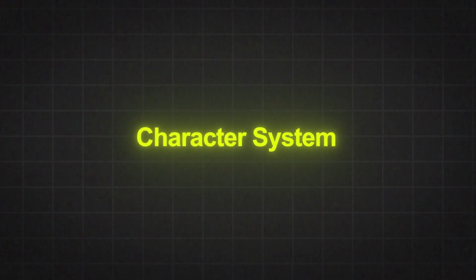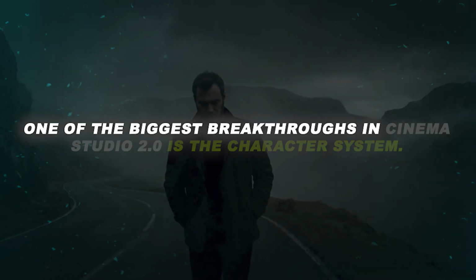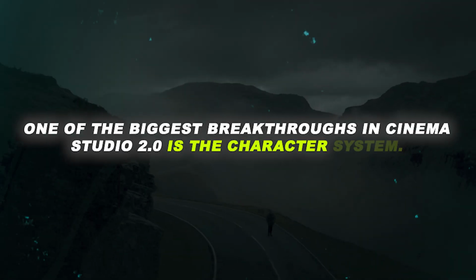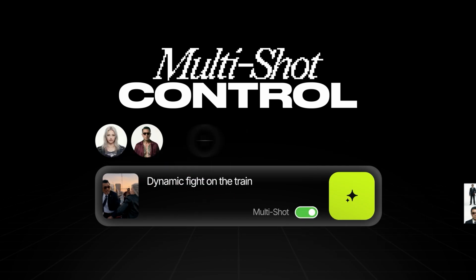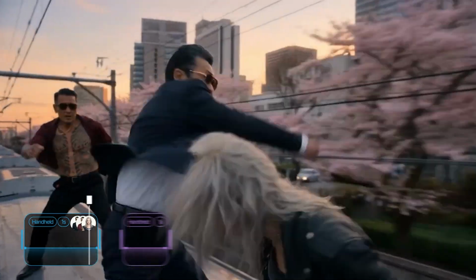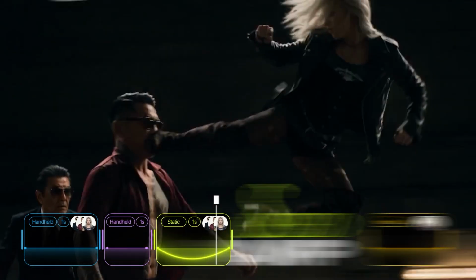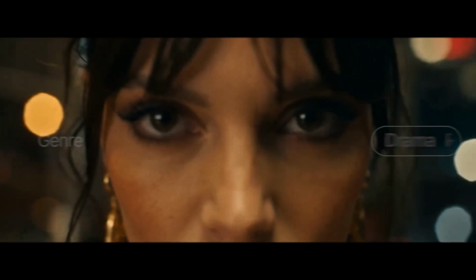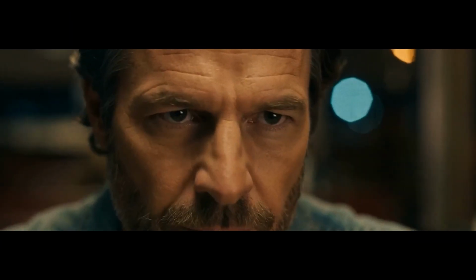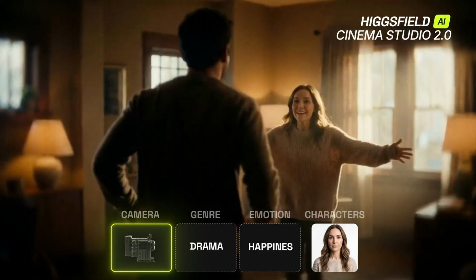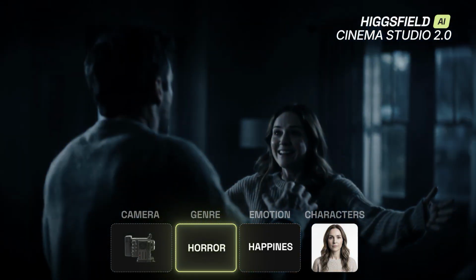Character system. One of the biggest breakthroughs in Cinema Studio 2.0 is the character system. You can now add up to 3 characters into your scene, decide who appears in each shot, assign emotions per character per moment: happy, sad, angry, surprised, focused. You can even write dialogue, and the system handles lip sync automatically.